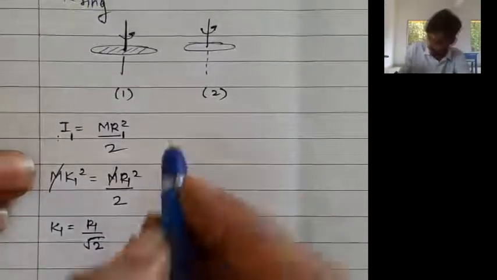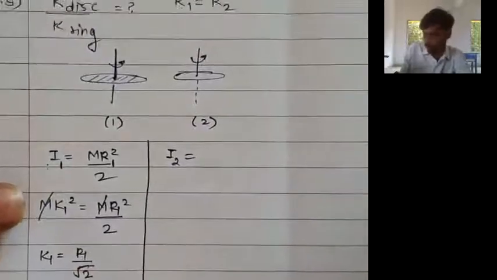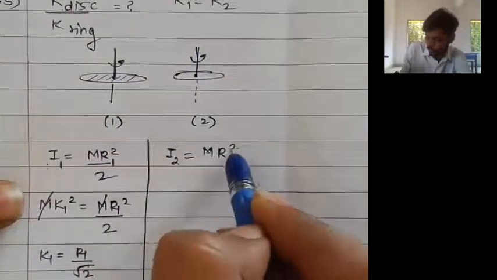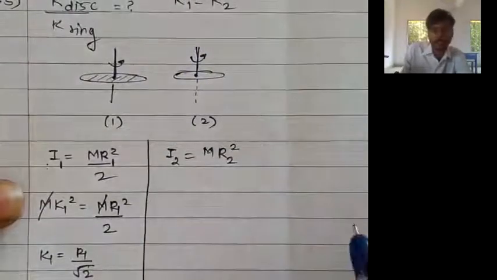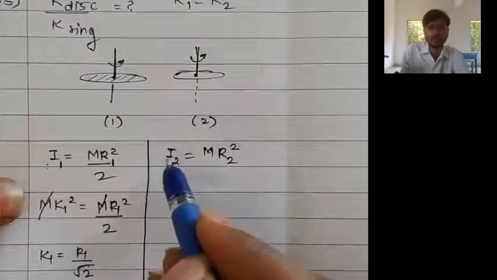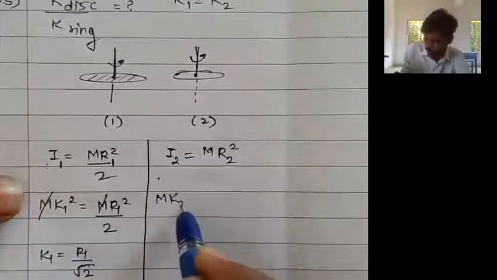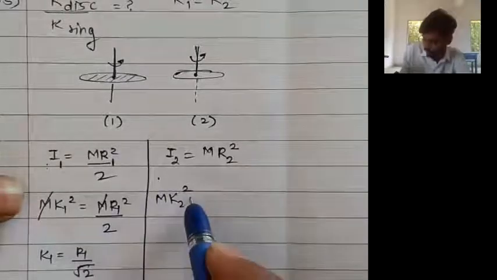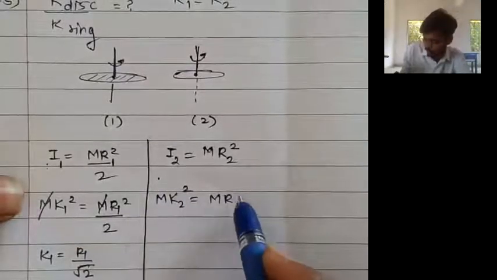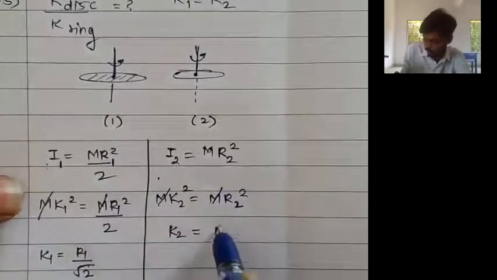Now similarly, you can do it for the ring also. So let us do that. Moment of inertia of the ring about an axis passing through the center and perpendicular to the plane is very simple. It is simply mr square. Now it is the second object, so let us write it as R2. Always replace the moment of inertia by mk square. It is the second object, so it is called k2. M into k2 square is equal to m into r2 square. This m and m get cancelled, so taking square root on both the sides, k2 is equal to r2.